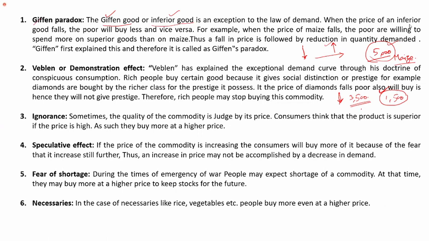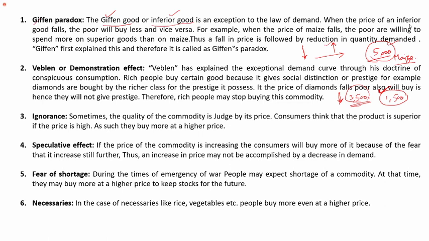Simply put, I will buy less quantity of maize and allocate the remaining 1,500 rupees to consume some other good which I rarely consume, like maybe some good quality food such as chicken or fish. It means, what does a consumer really try to do?